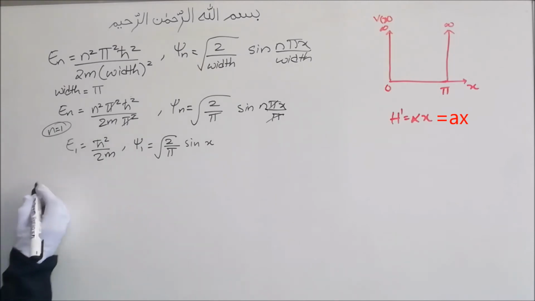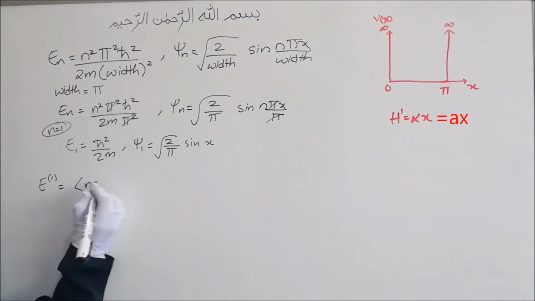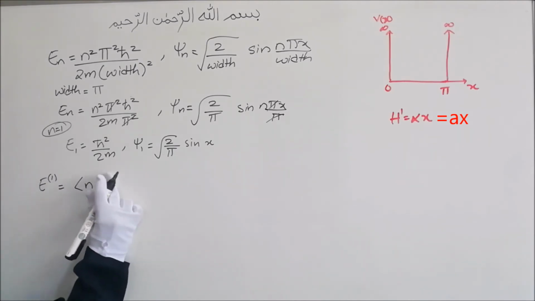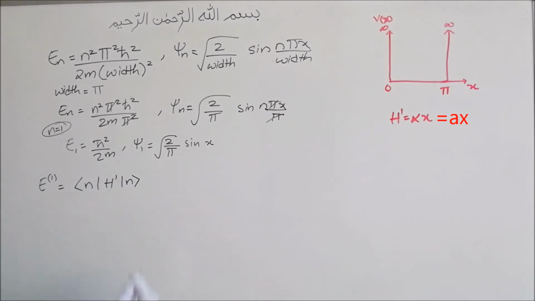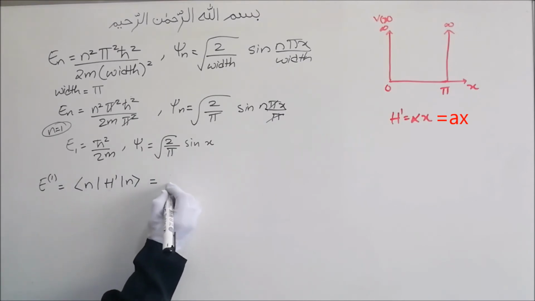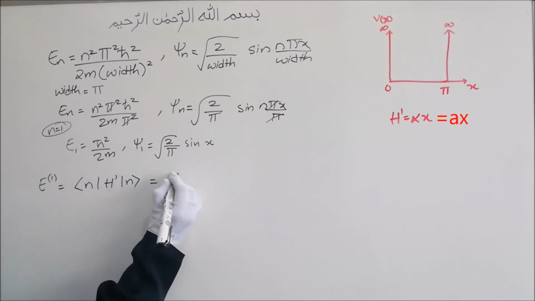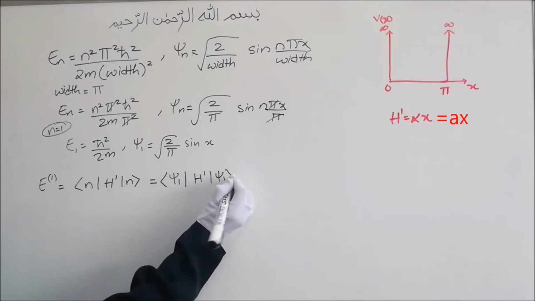Now the first order correction to energy E1 is given by what? It is given by <n|H'|n>, where H' is the perturbation. This n means the ground state, so here it will be psi 1. So we'll have <psi 1|H'|psi 1>.